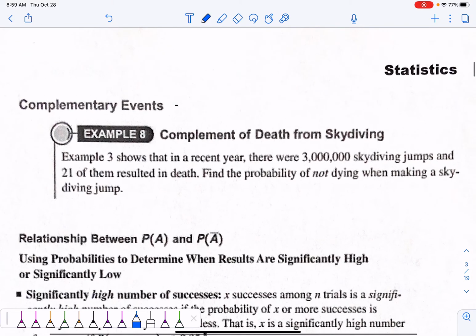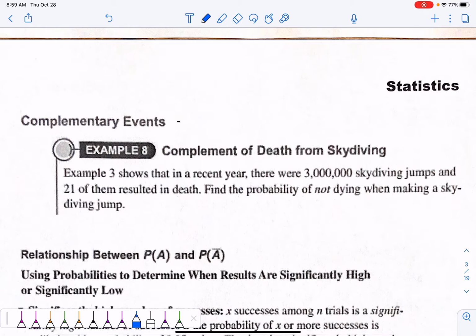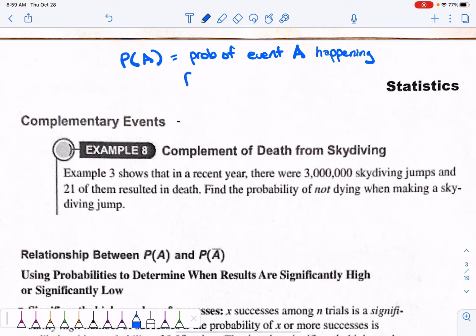Going to the next page, we have something called complementary events. Let's talk about what P of A looks like. This is the probability of event A happening, and that would be the probability of getting a heart. If you're drawing a card, there are 13 hearts out of 52, which reduces, so you have a 1 in 4 chance of getting a heart.